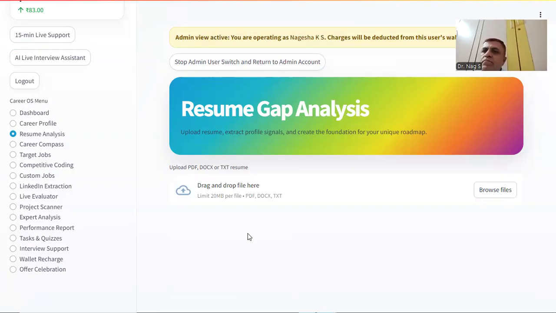So why will we be preparing for our targeted roles? The system will have a clear context with what skill sets you already have and what the gaps are, so that we can fix them and move faster in an optimized way for our targeted role and the targeted salary band which we are targeting. So the objective of this program is clear: we have to crack a targeted role and a targeted salary band, and whatever is required in order to accomplish that, we have to prepare and get it done. This is the objective of the program.